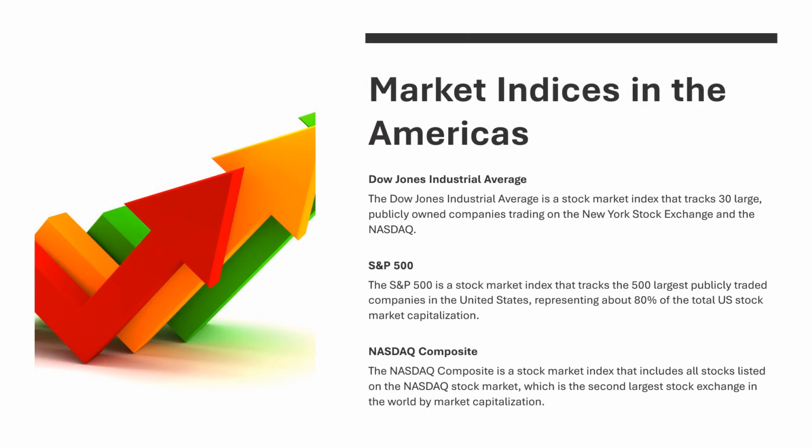Market indices in the Americas. Dow Jones Industrial Average. The Dow Jones Industrial Average is a stock market index that tracks 30 large publicly owned companies traded on the New York Stock Exchange and the Nasdaq. S&P 500. The S&P 500 is a stock market index that tracks the 500 largest publicly traded companies in the United States, representing about 80% of the total U.S. stock market capitalization. Nasdaq Composite. The Nasdaq Composite is a stock market index that includes all stocks listed on the Nasdaq stock market, which is the second largest stock exchange in the world by market capitalization.